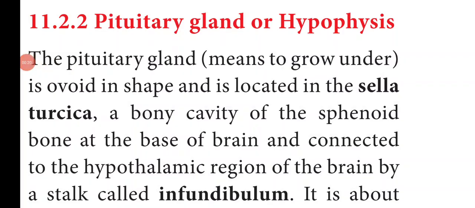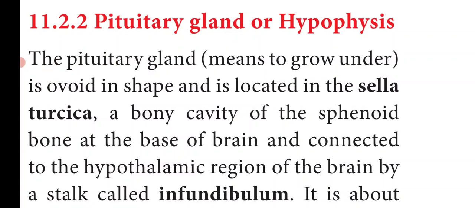Good morning, students. Chapter 11, Chemical Coordination and Integration. In today's class, we are going to discuss the topic pituitary gland. Pituitary gland is otherwise called hypophysis. So, pituitary gland is a small pea-shaped gland which is located in our brain.